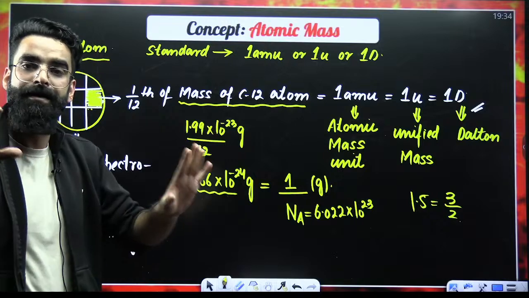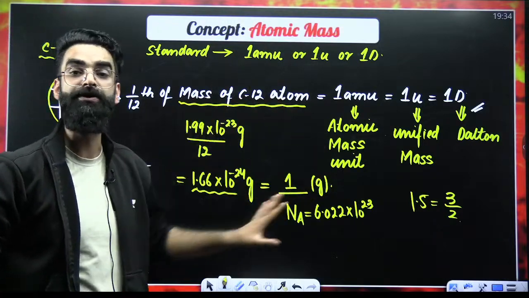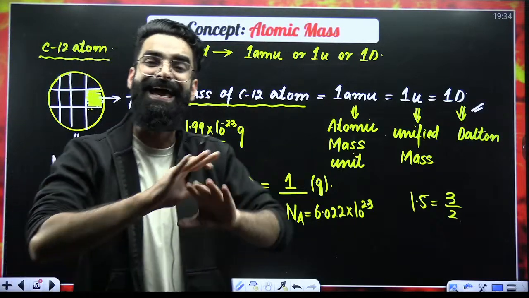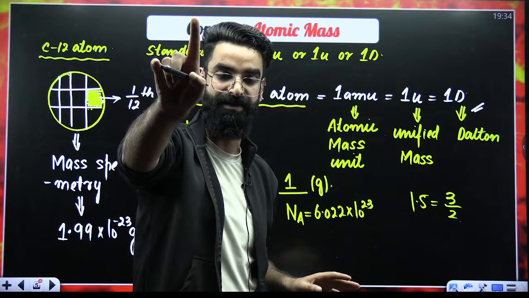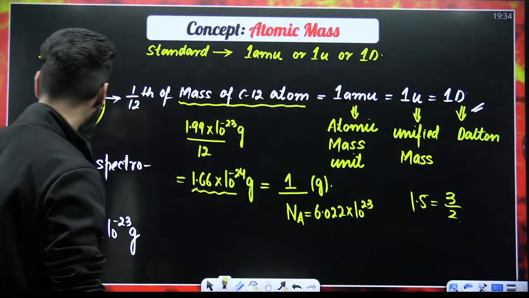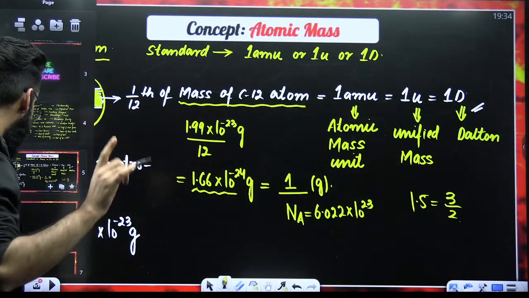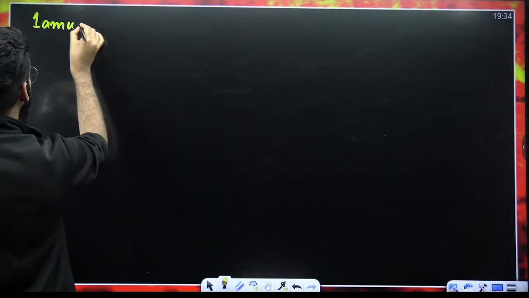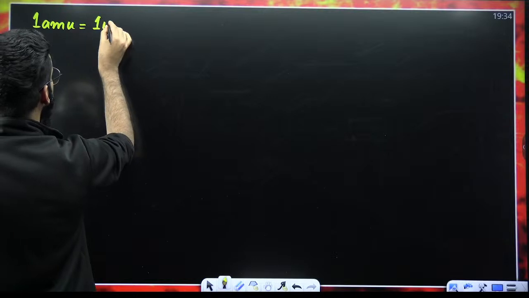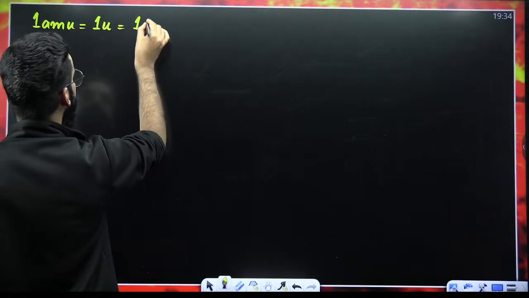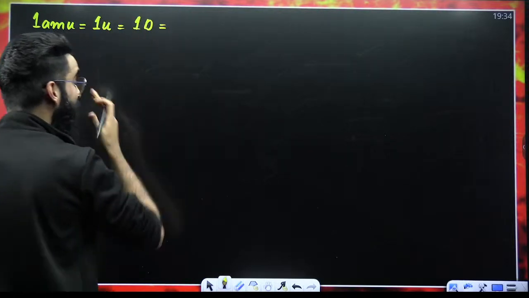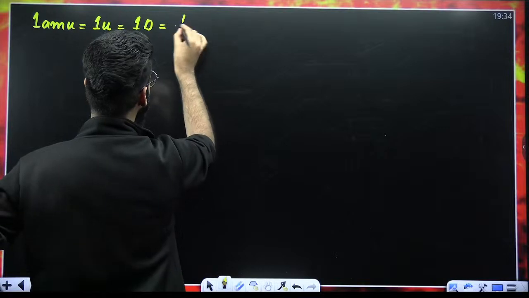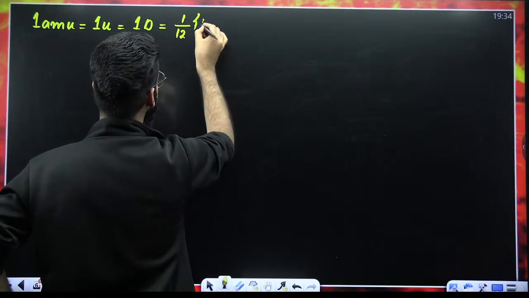Okay? Now, my dear students, whatever story I told you till now, I am going to summarize in a single statement. Do remember it from now onwards. 1 AMU, which is what you call 1U, which is what you call 1D, how exactly did you define it?